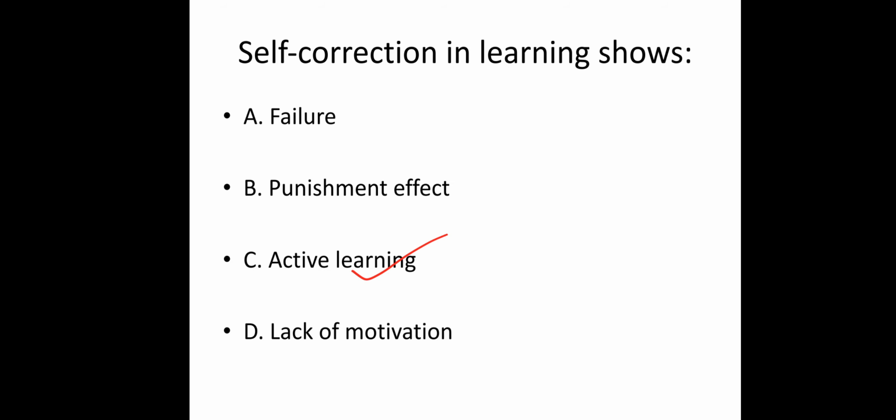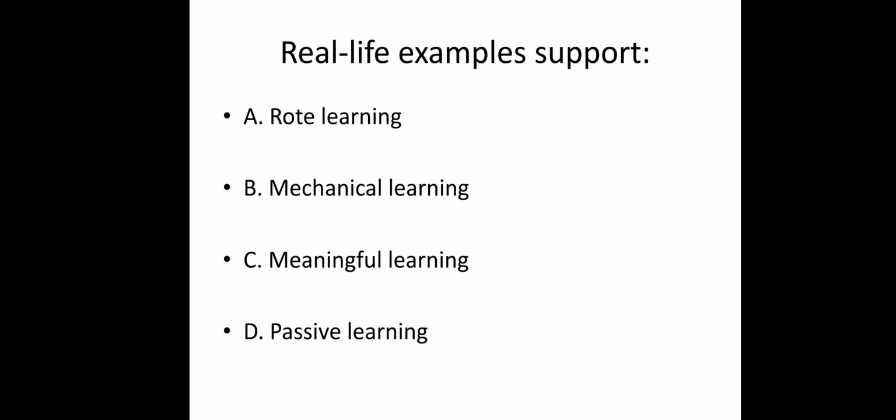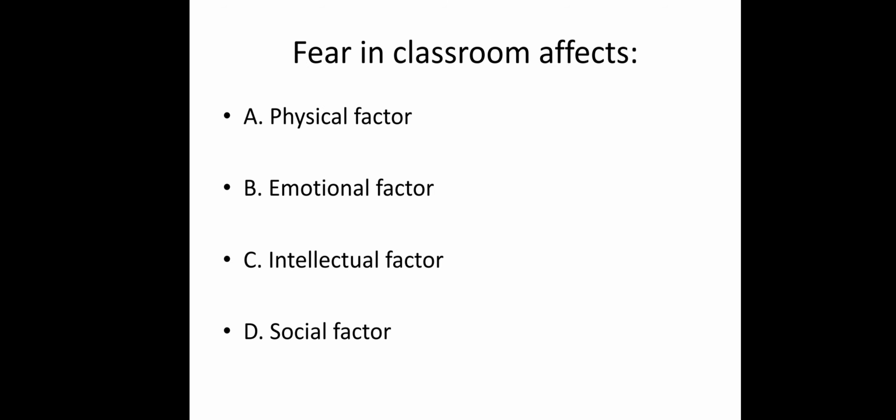It will not lack our motivation. The punishment will not affect, failure will not affect. Self-correction becomes active learning. Real life examples support rote learning, mechanical learning, meaningful learning, or passive learning. Real life examples support meaningful learning. They will understand the concepts with real life examples and be able to connect them with real life. So it is meaningful learning.